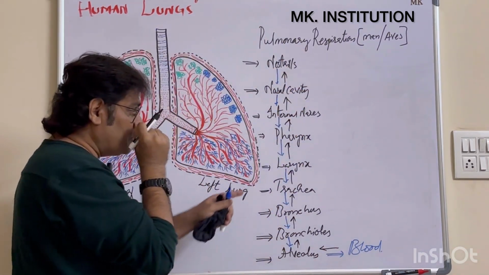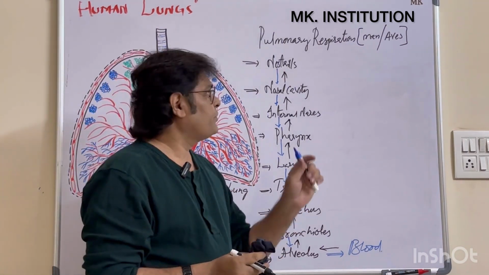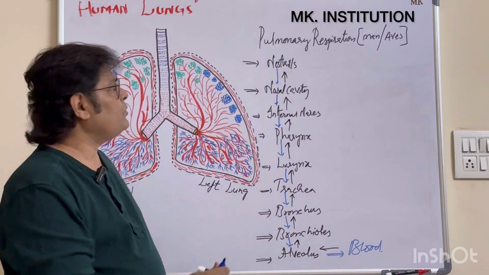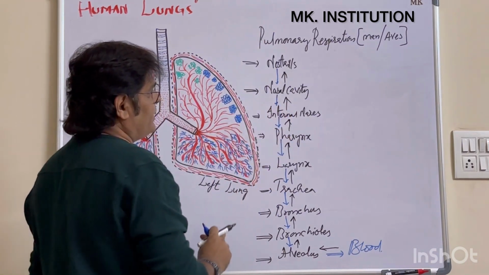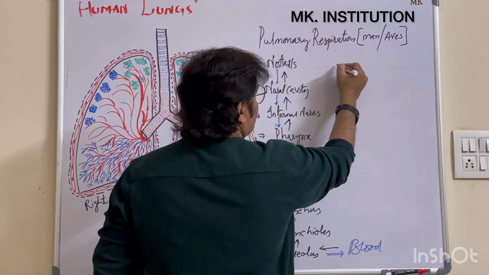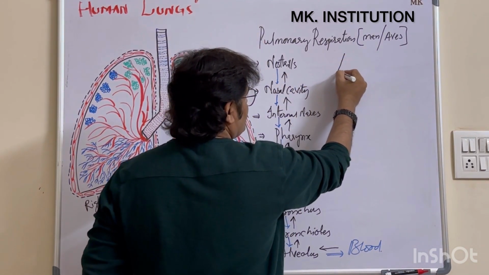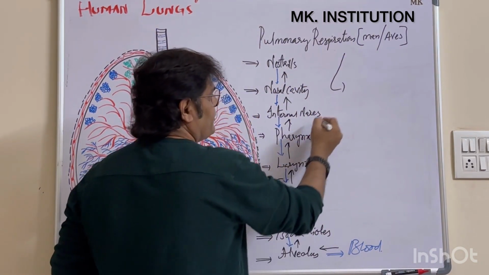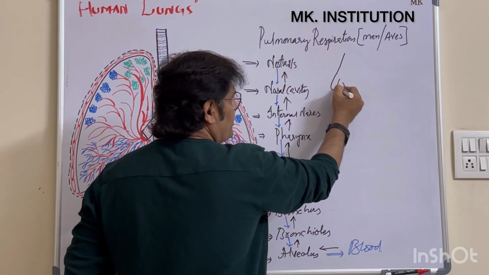Clear. Now we'll go briefly. From the nostril, the air is entering into the nasal cavity. So nostril, this is the opening one, the first one. If you write about the nostrils, you can write this is the nostril, the opening one. We have two holes here, two openings here.